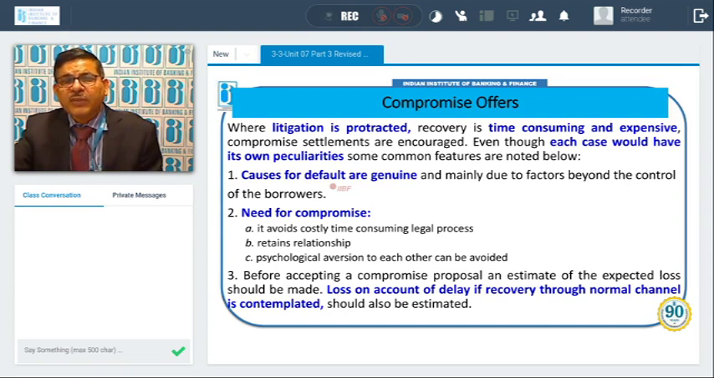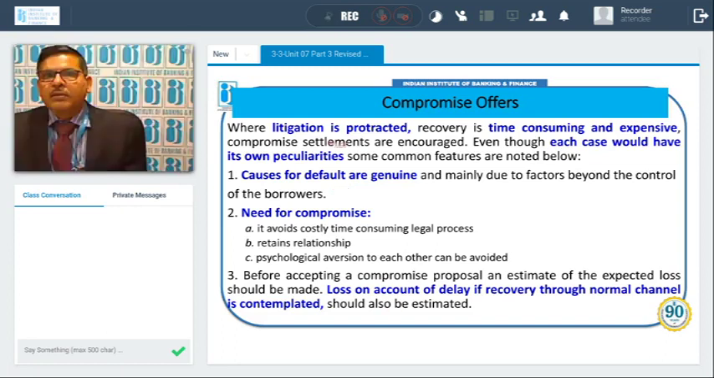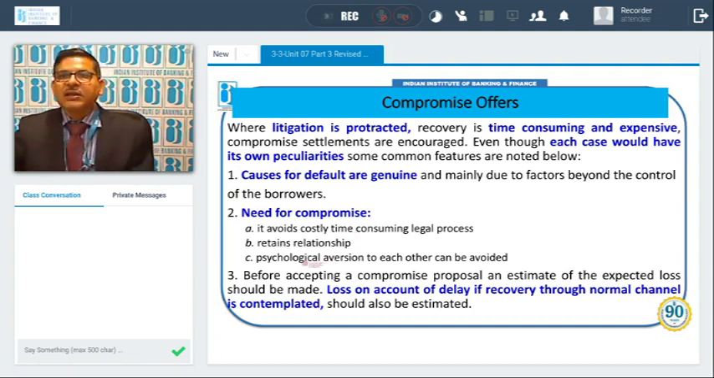Need for compromise. In case of compromise, it avoids costly time consuming legal process. Where litigation is involved, it avoids that. Then in case of compromise, we retain the relationship because we can further deal with the same party. We can further grant the loan and further relationship will be maintained. Then psychological aversion to each other can be avoided. Once we do recovery process, go to legal recourse, then psychologically some enmity comes. So that can be avoided.